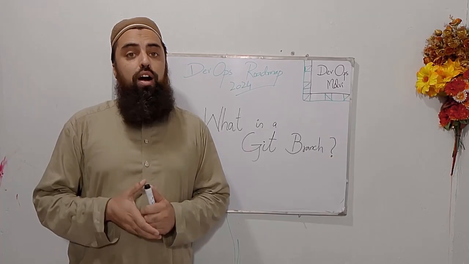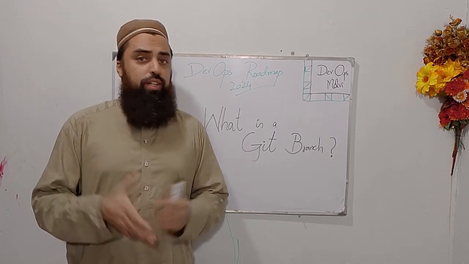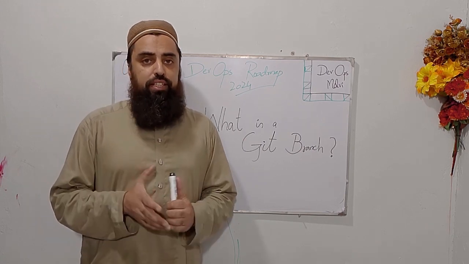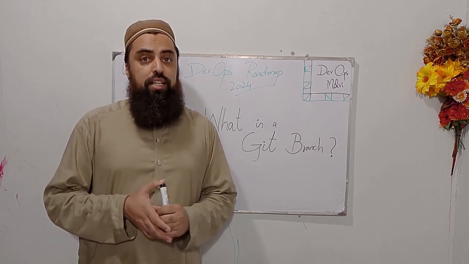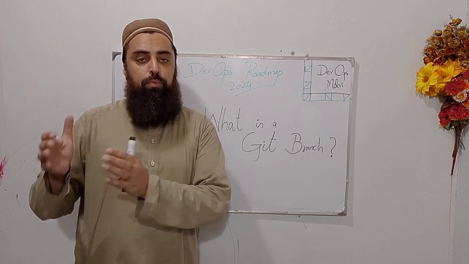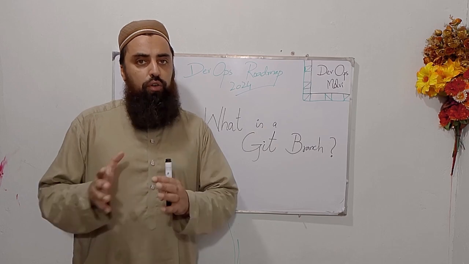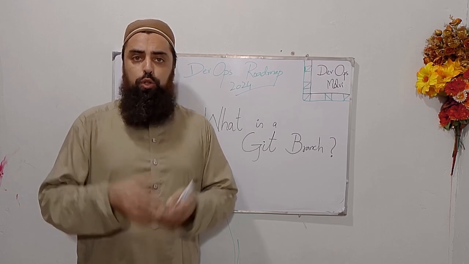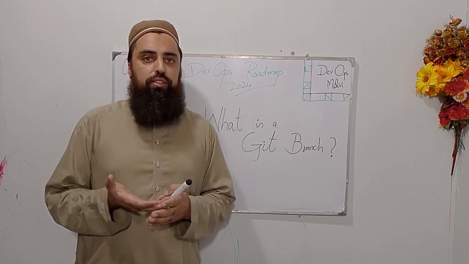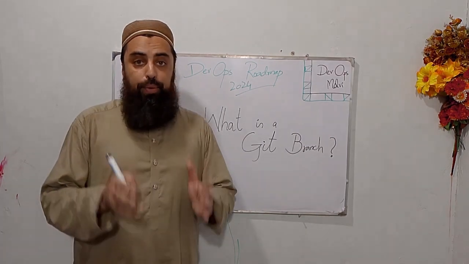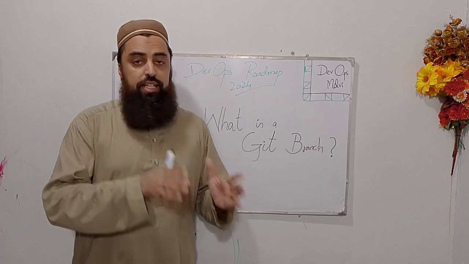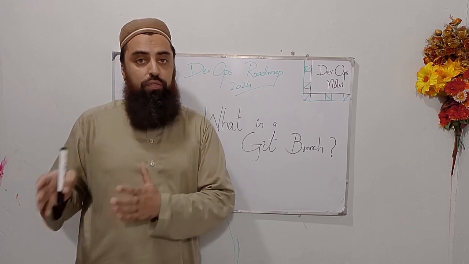So guys, if you are asked to define a Git branch, what is the simplest definition of a Git branch? The simplest definition of a Git branch is that it is a copy of your main repository. It is a working copy of your main repository. So you can or I can create as many copies as I want. The other definition is that a branch is an independent line of development.